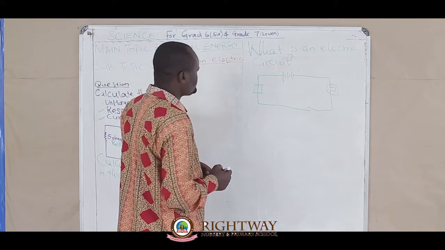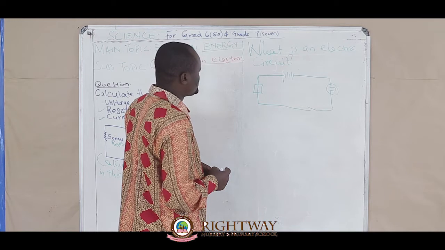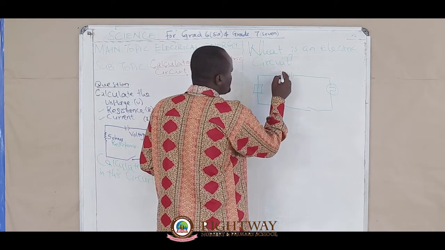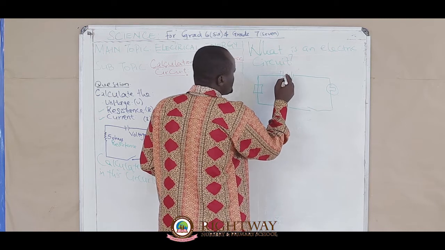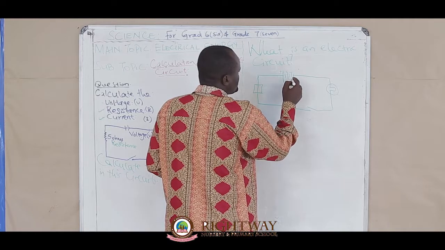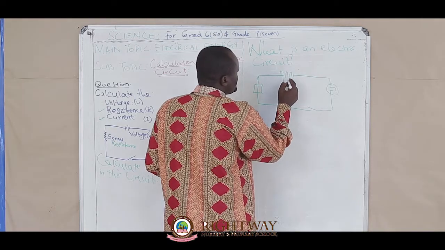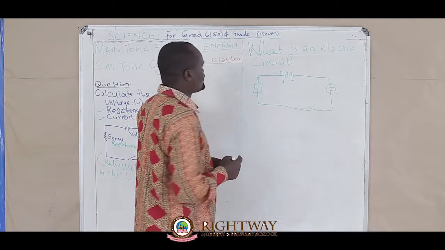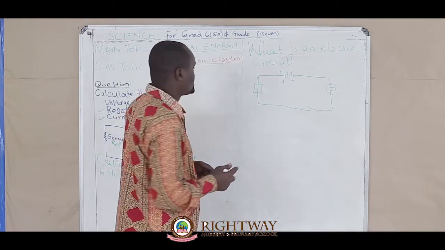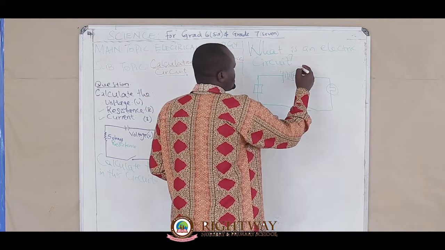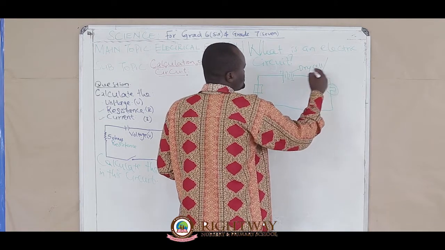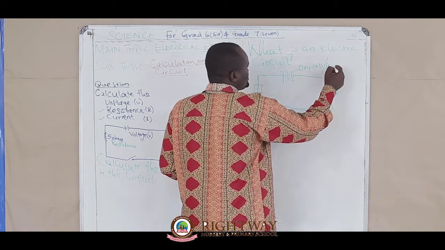Now, you can ask yourself, how many batteries are here? We have a dry cell 1. This one is positive, this one is negative, positive, negative, positive, negative. How many are they? 1, 2, 3. We have 3 dry cells, and we can now call them a battery. One is a dry cell, but if it is more than 1, we call it a battery.